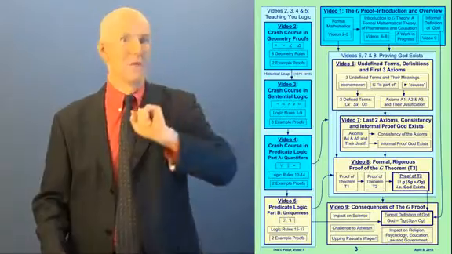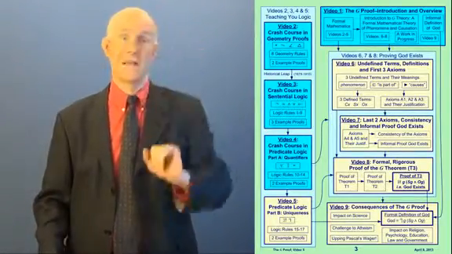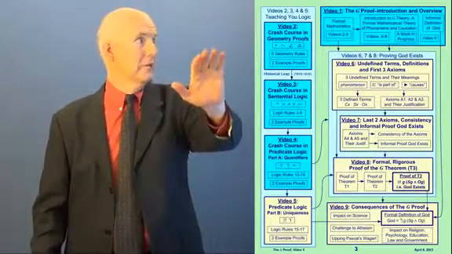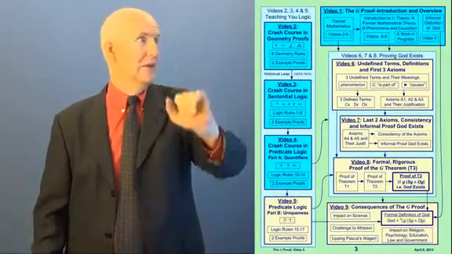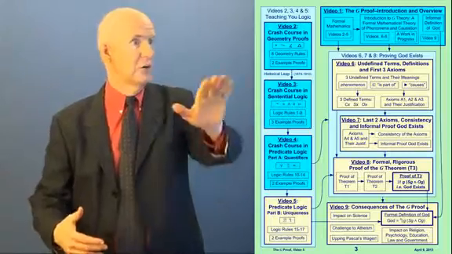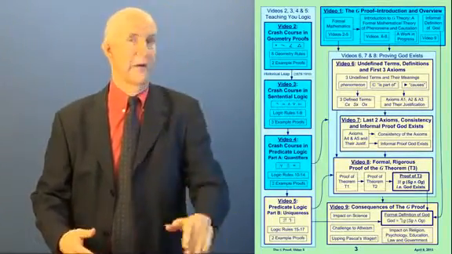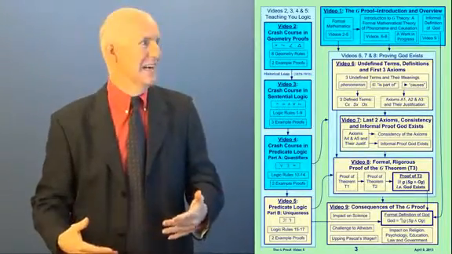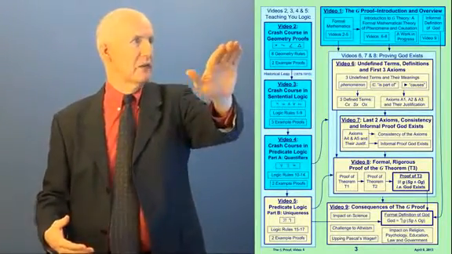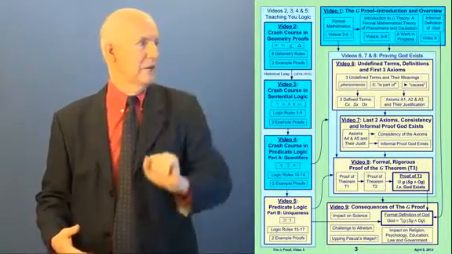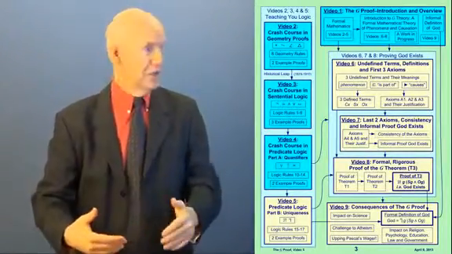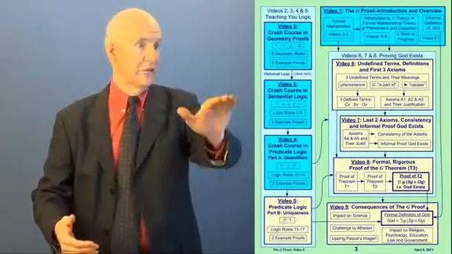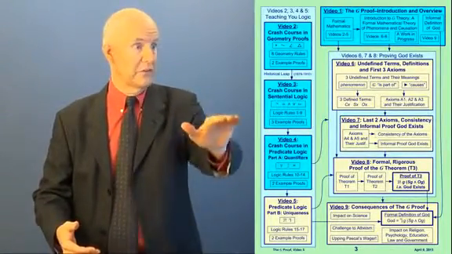So here's a map of all the videos, and you can see we're getting a lot of cyan color on here now. We've got 4 of them done. Just to recap, in video 1 we did our introduction and overview, and in these 4 videos on the left, I'm teaching you the logic, the mathematics that you need to know to understand our proof that God exists. In video 2 we did geometry proofs, in video 3 we did sentential logic, and in video 4 we did the first half of predicate logic about quantifiers. This is accumulating.